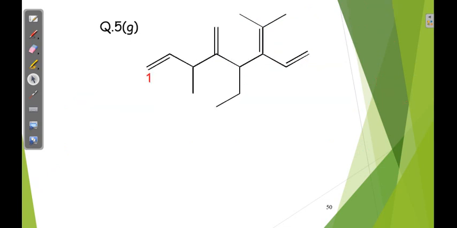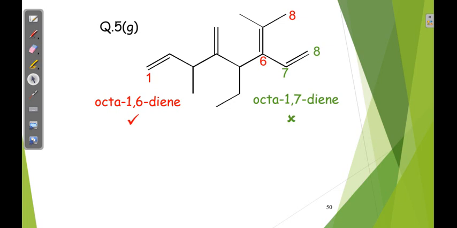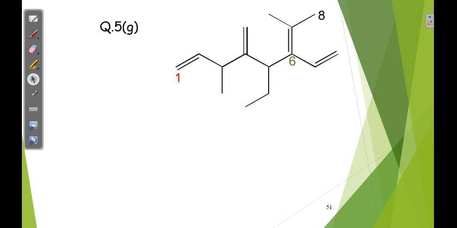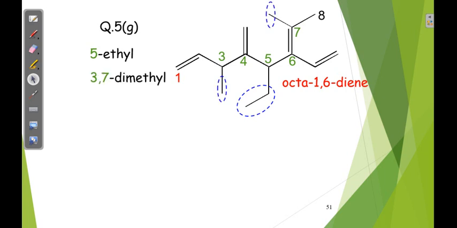Then again one big question, so what is the longest chain here? It is the same question, after 1,7 diene.